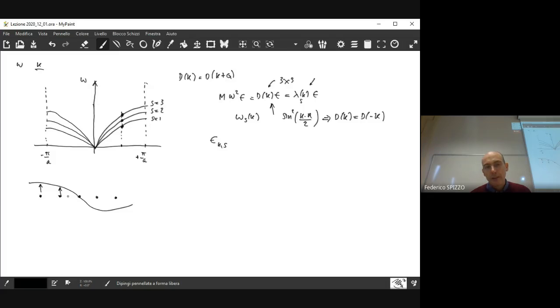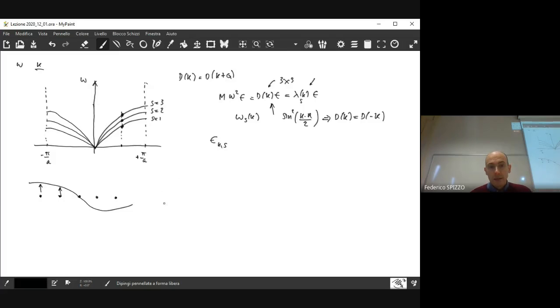So you have in-phase oscillations. And due to that, the value of the frequency decreases down to zero when the wave vector gets close to zero. And we will see that this is quite important for the description of the properties of solids, both for the specific heat and for the resistivity of the system, so the interaction with the electrons.